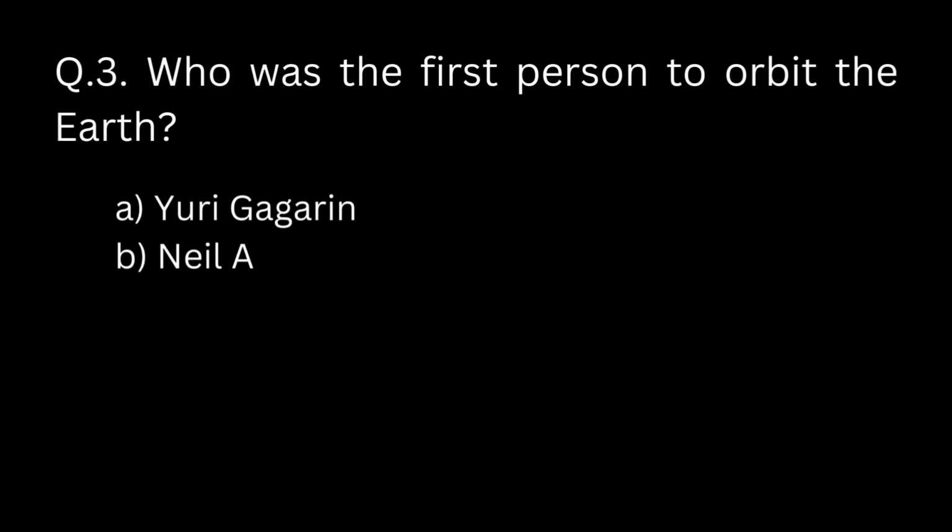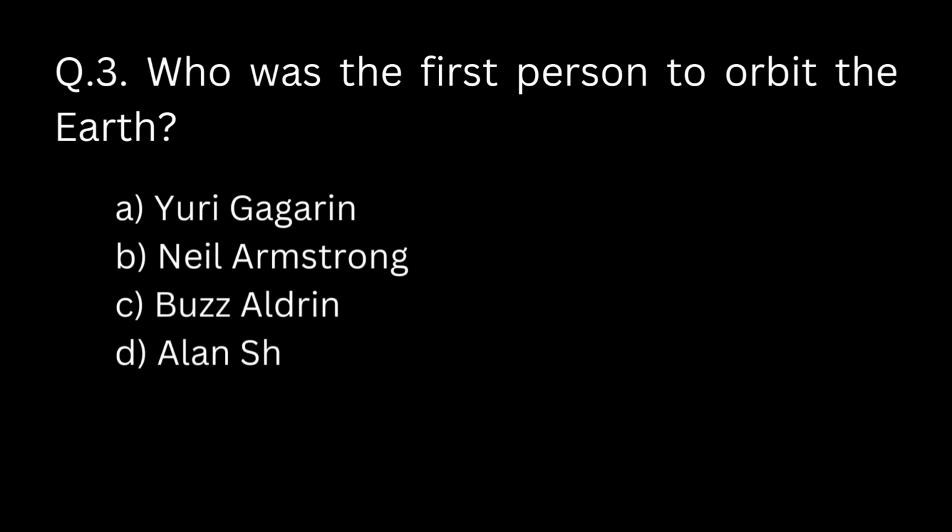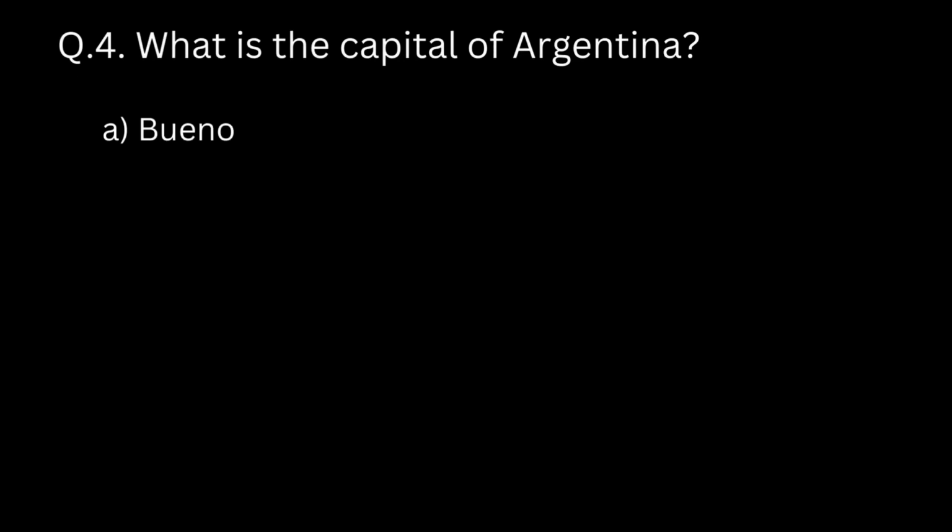Who was the first person to orbit the Earth? A. Yuri Gagarin. B. Neil Armstrong. C. Buzz Aldrin. D. Alan Shepard. Answer A. Yuri Gagarin.